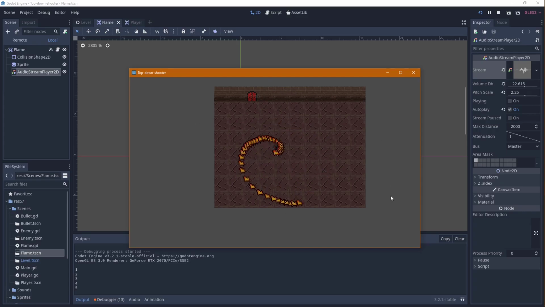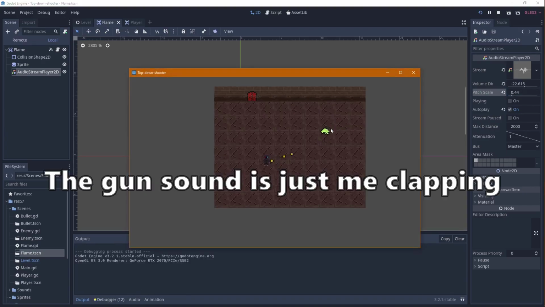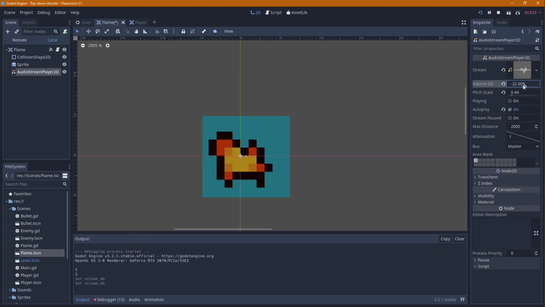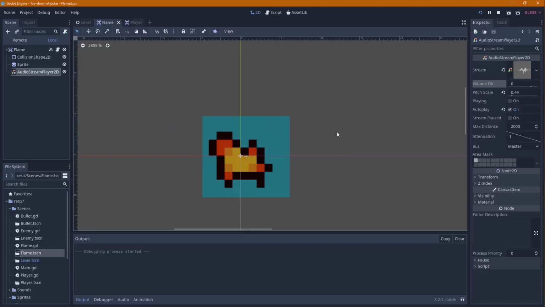Yeah, and this fire frequency just sounds terrible. But how about if we do that? Oh, we can of course modify this also in engine, so it doesn't have to be exactly like it is here. We can still tune it a little bit.